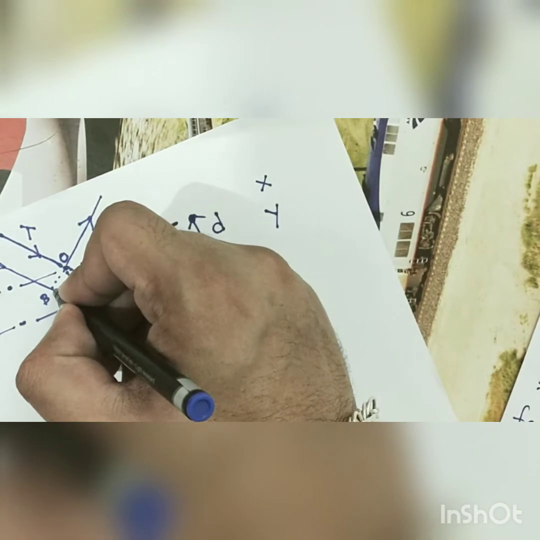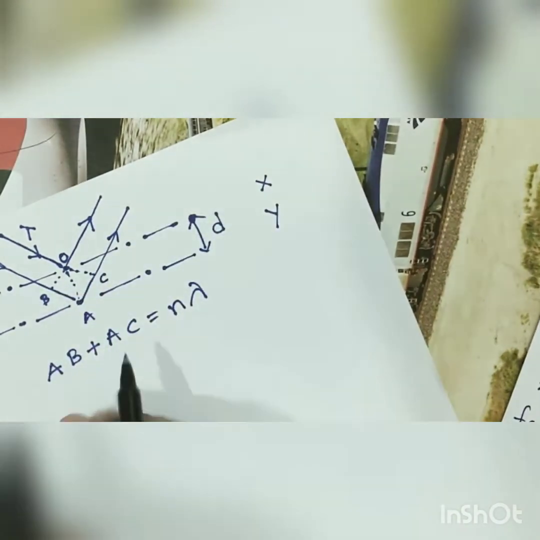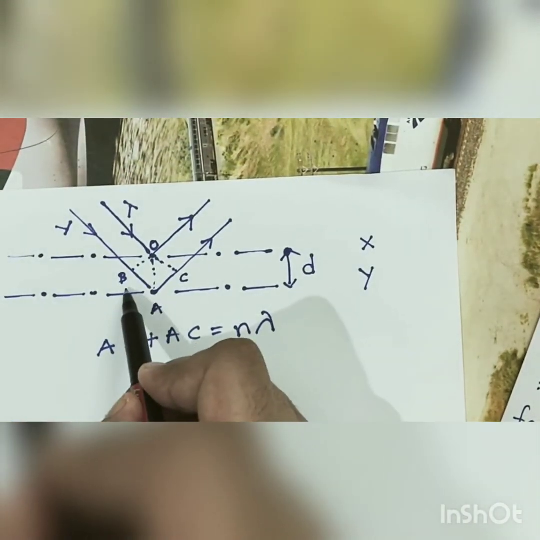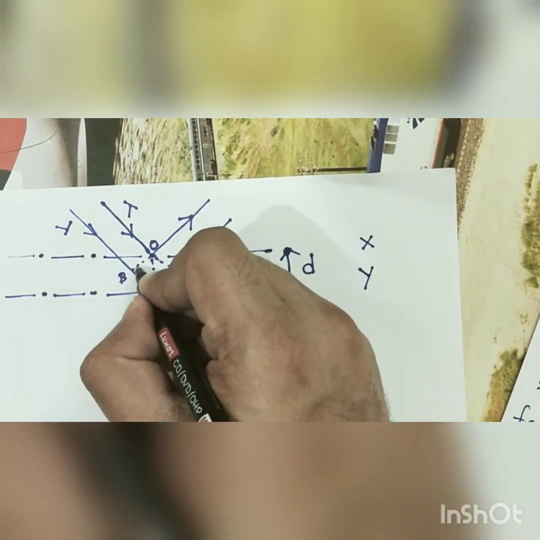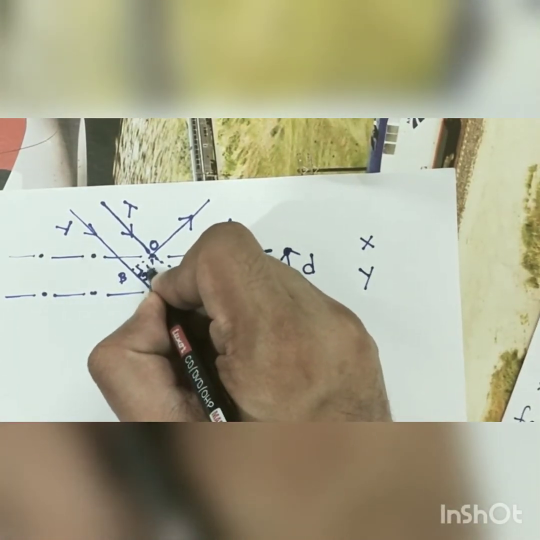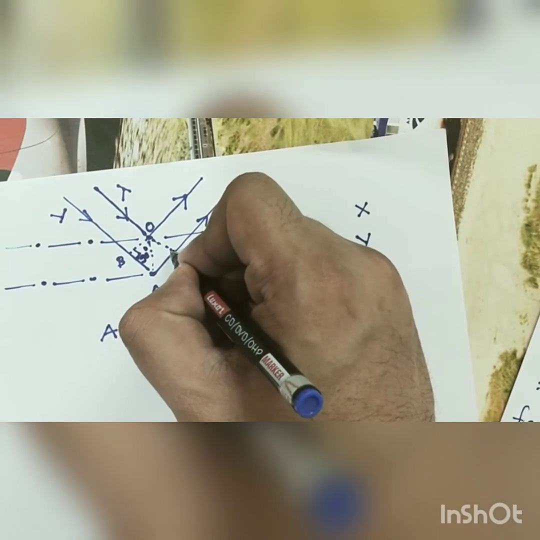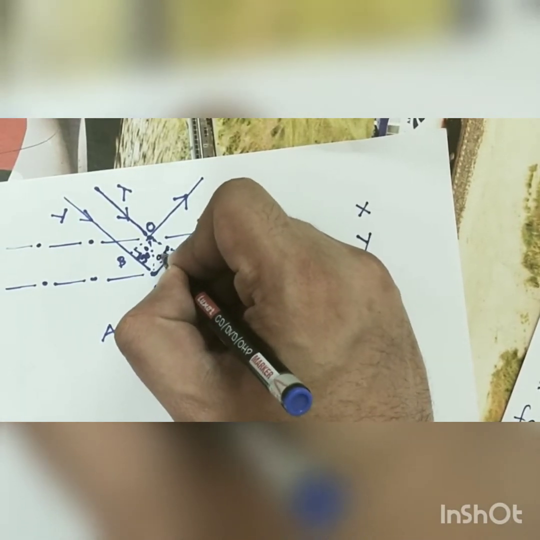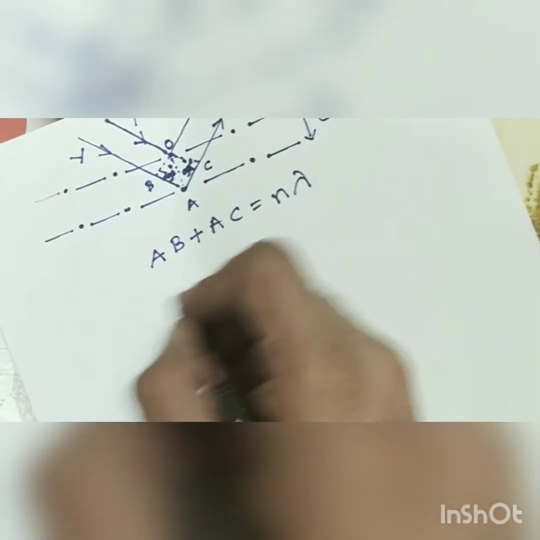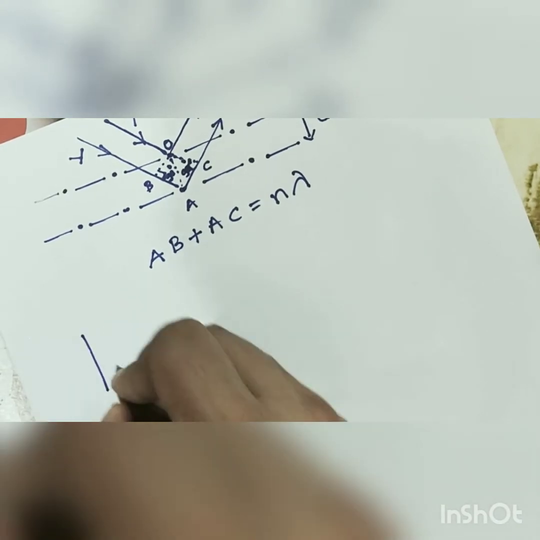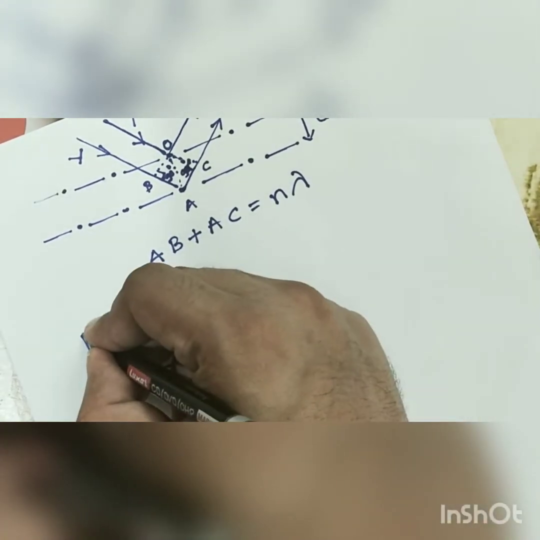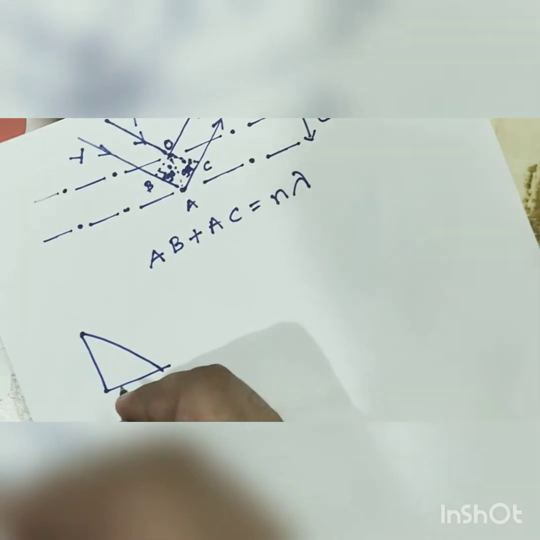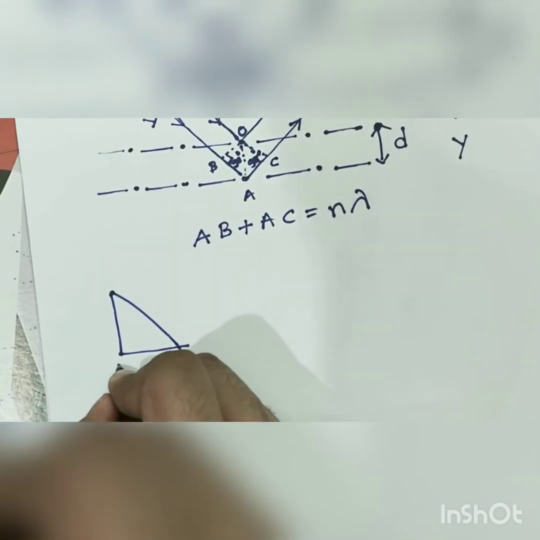Now let's consider a triangle BOA. Here it is 90 degrees. This is also 90 degrees. We can consider any triangle, so let's consider a right angle triangle BOA.